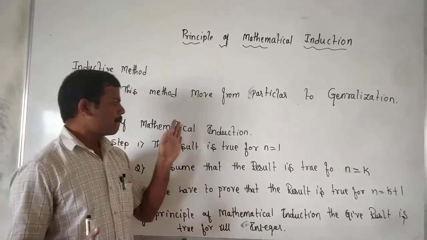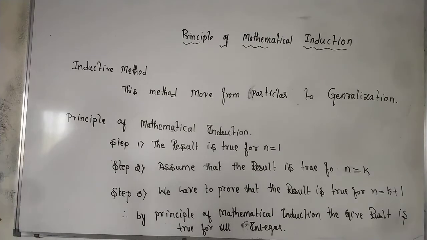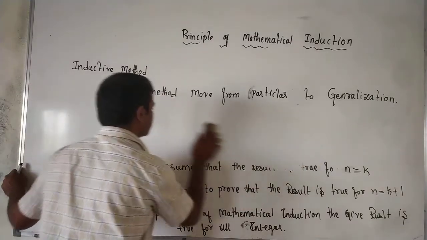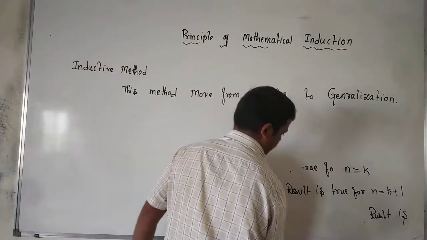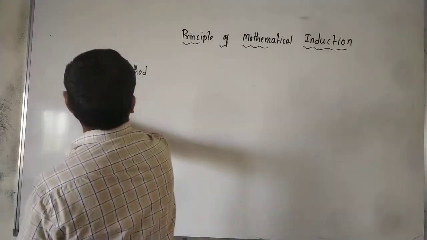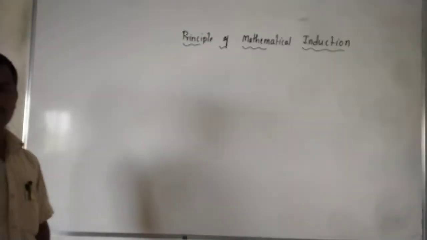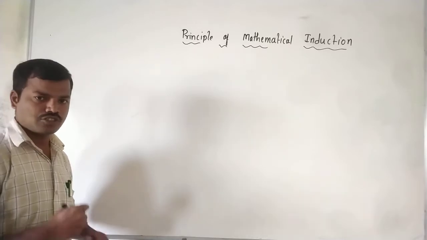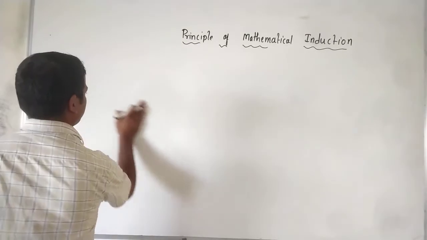So this is about the principle of mathematical induction. So next we see some certain examples. Before that you have to remember the sum of the positive numbers. Sum of the natural numbers, sum of the squares of the natural numbers, sum of the cubes of the natural numbers, so that you will need.